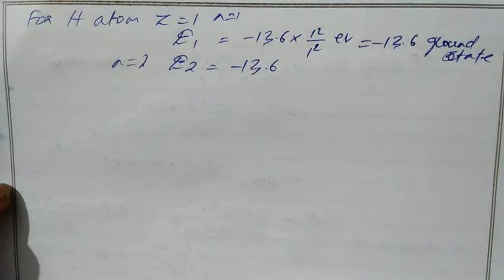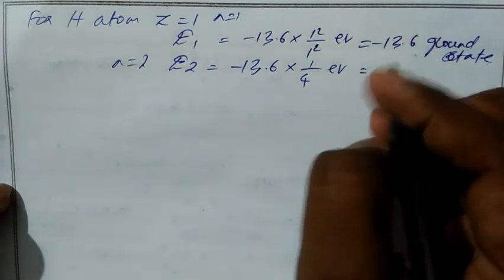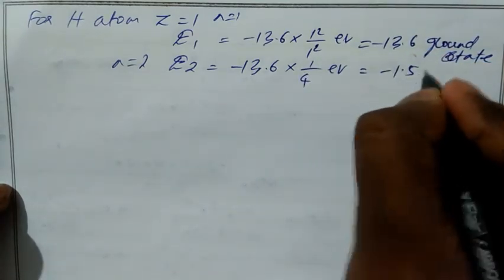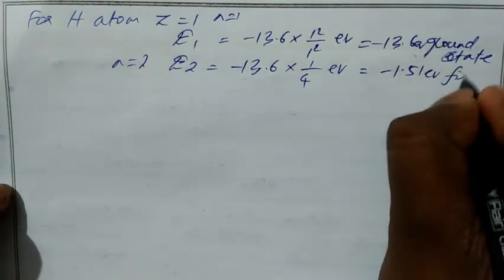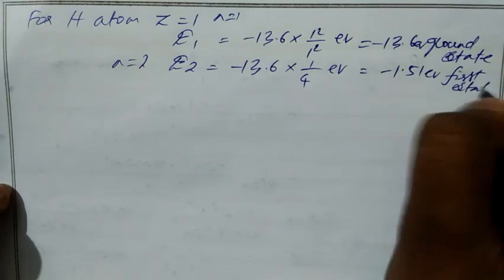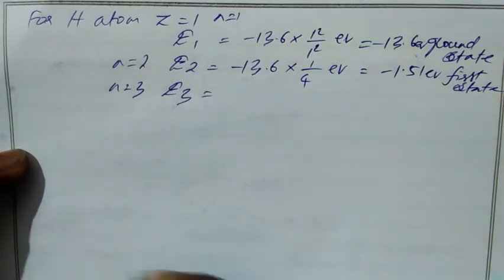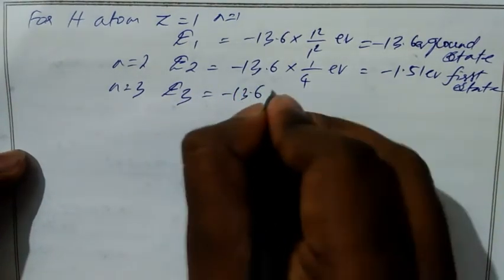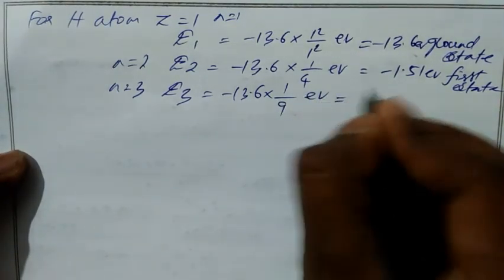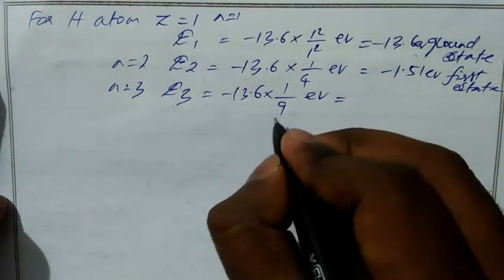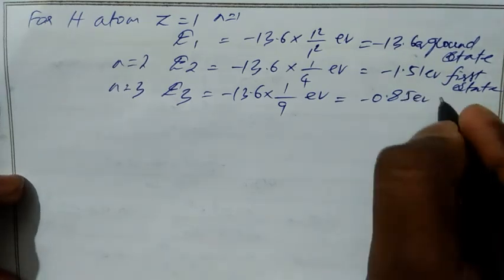So minus 13.6 divided by 4 will be minus 3.4 electronvolt, which is in the first excited state. Then for the third orbital, E3 is minus 13.6 into 1 by 3 square, 1 by 9 electronvolt. So minus 13.6 divided by 9 is minus 1.51 electronvolt.